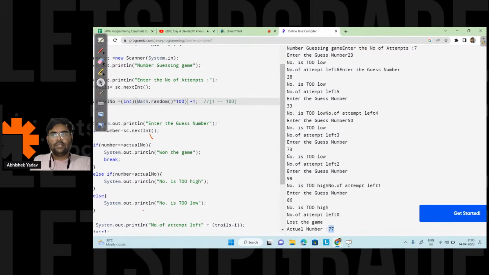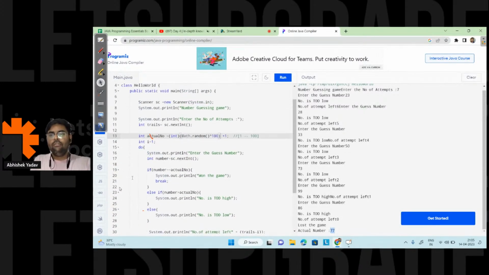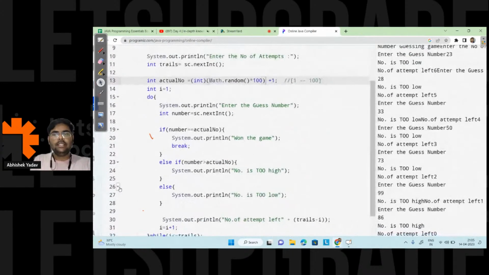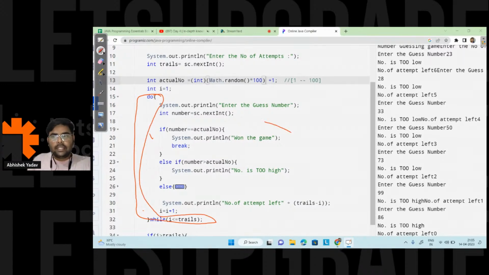So everyone is getting the point of how we can implement this code. So here, what have we learned? We have learned about the loop, that is the iterative statement. Inside the loop, we learned about the selection statement.